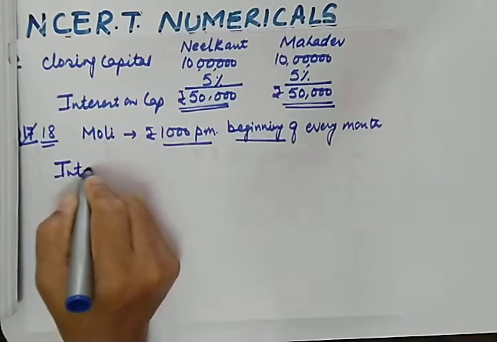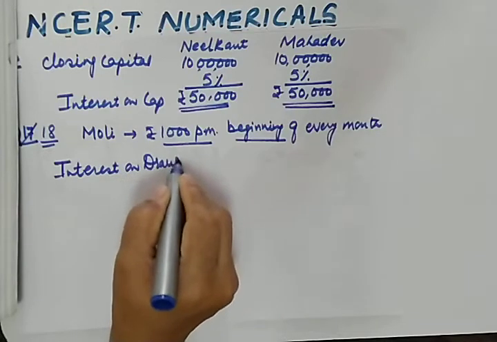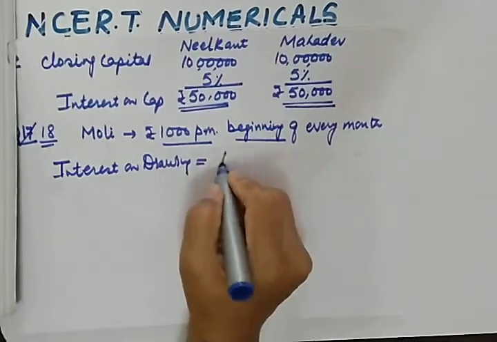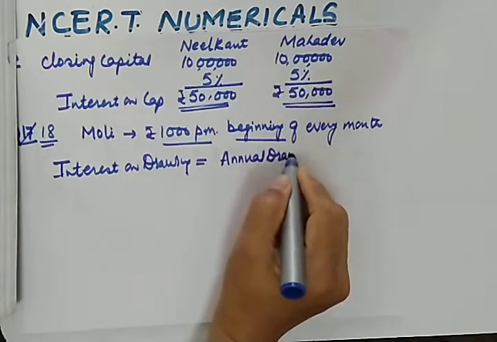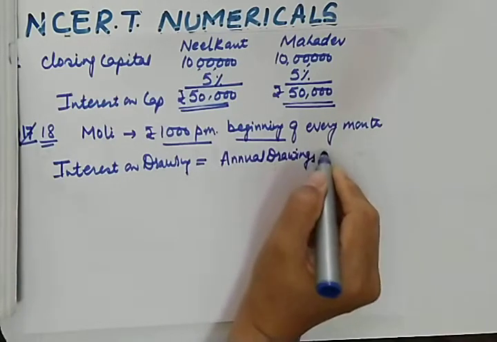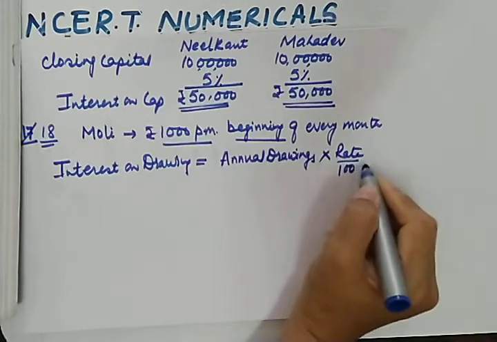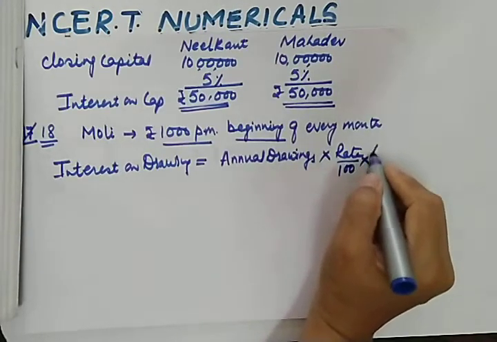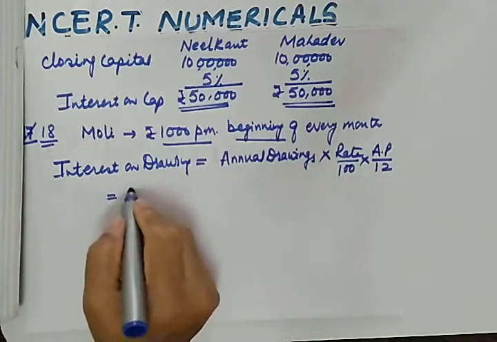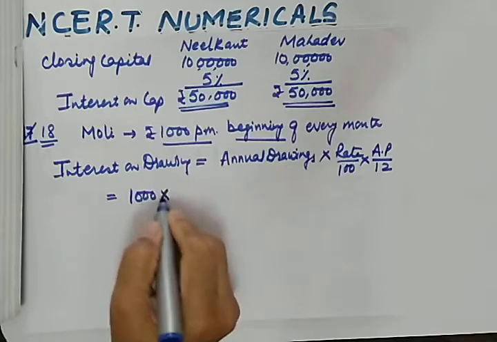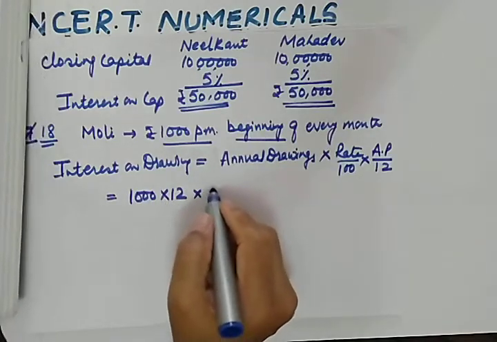Interest on drawing will be equal to annual drawings multiplied by rate upon 100 into average period divided by 12. So here annual drawing will be 1,000 into 12.